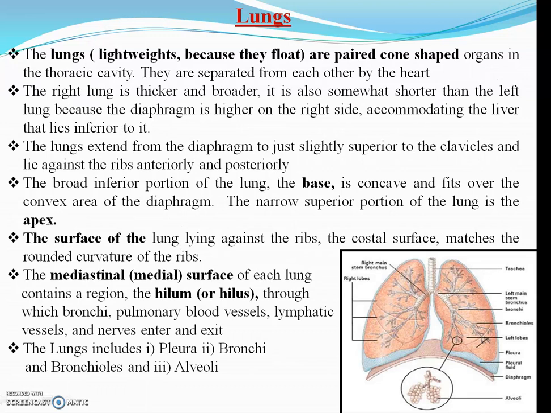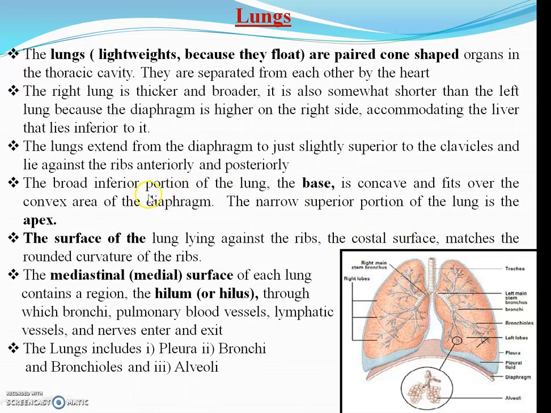Lungs. Lungs are lightweight because they float, as a pair of cone-shaped organs in the thoracic cavity. In between the lungs is the position where the heart is located. Below that is the diaphragm.